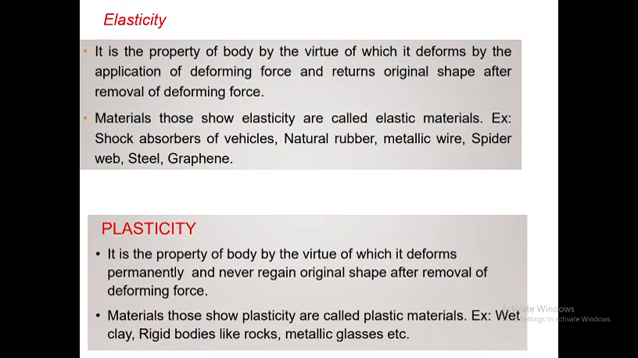So the material which shows the plasticity property is called a plastic material. Examples are wax, clay, rigid bodies like rock, metal, glass, etc. It should be remembered that elasticity and plasticity are different things. They are exactly opposite. So, elasticity and plasticity.